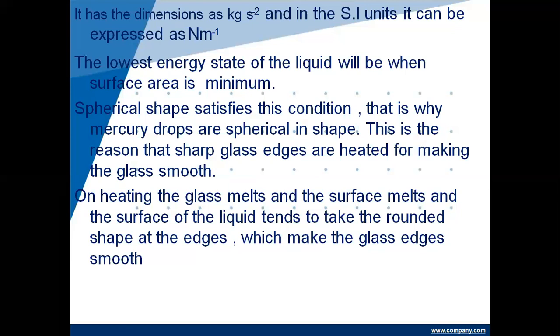But whenever you visit an old house or fort, or something else, if some glass is there, you used to see that its color changes into milky, and the glass becomes thinner at the above side, and at the below side the glass becomes thick because of the continuous flow of glass, right? So on heating, glass melts and the surface of the liquid tends to take a rounded shape at the edge, which makes the glass edges smooth, right?